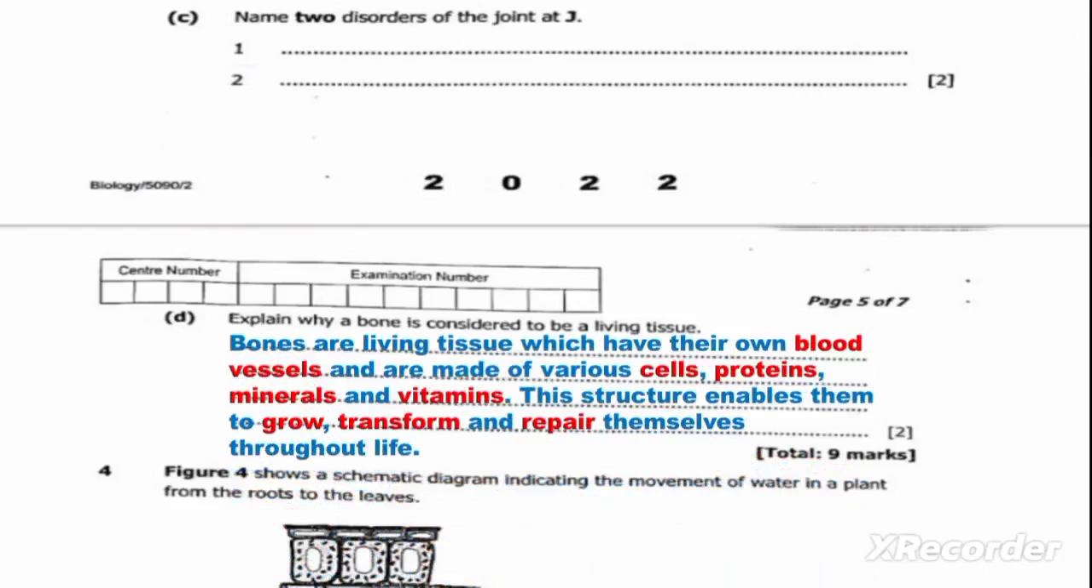So here is our answer. Bones are living tissue which have their own blood vessels and contain various cells, proteins, minerals, and vitamins. These structures enable them to grow, transform, and repair themselves through life. So in this video, we are going to end on question 3. We'll continue.